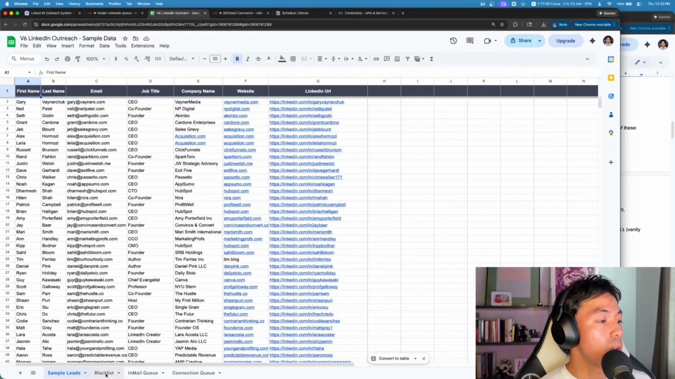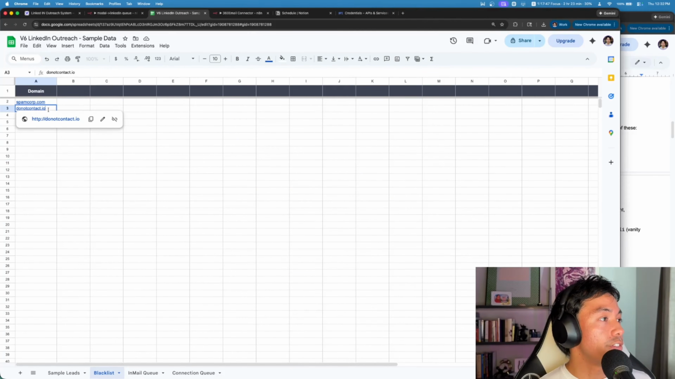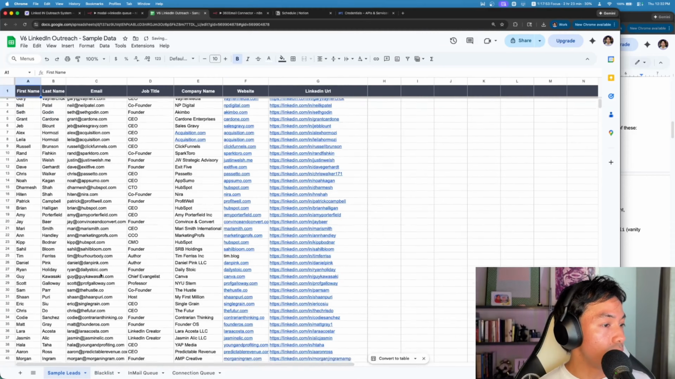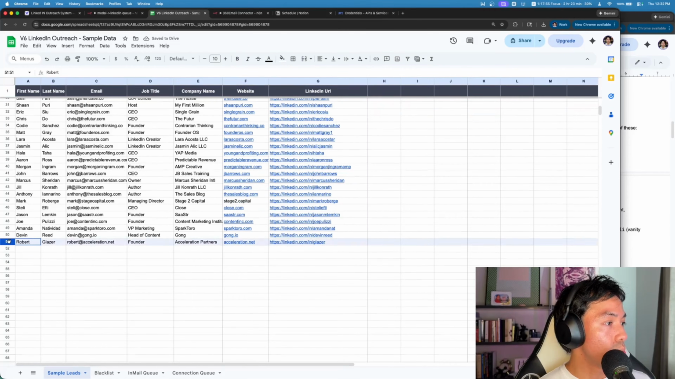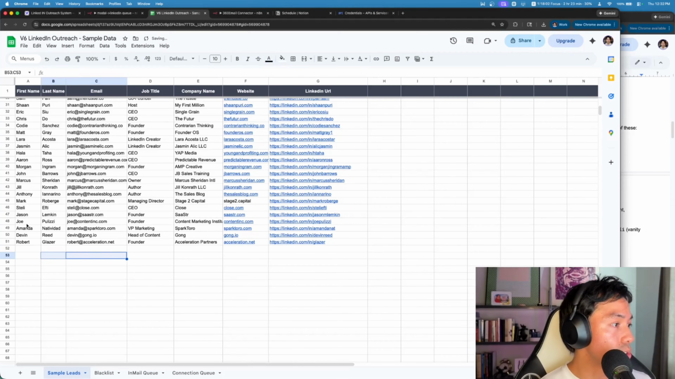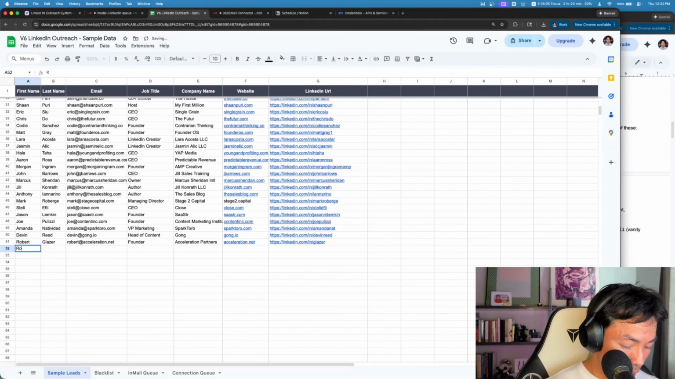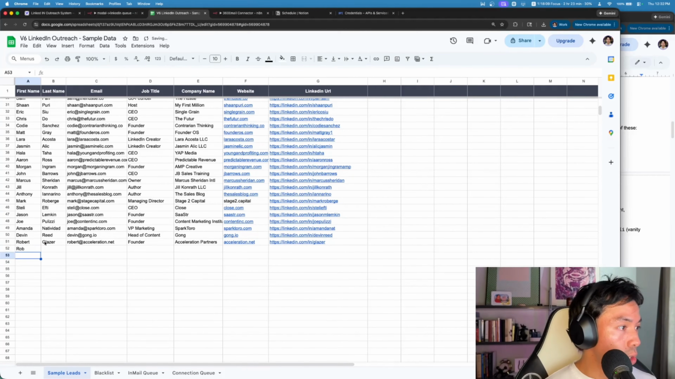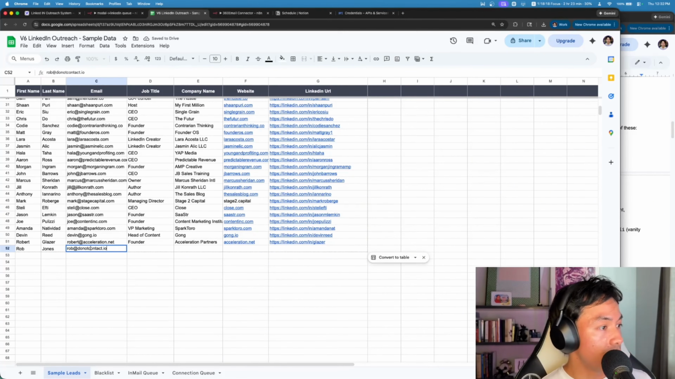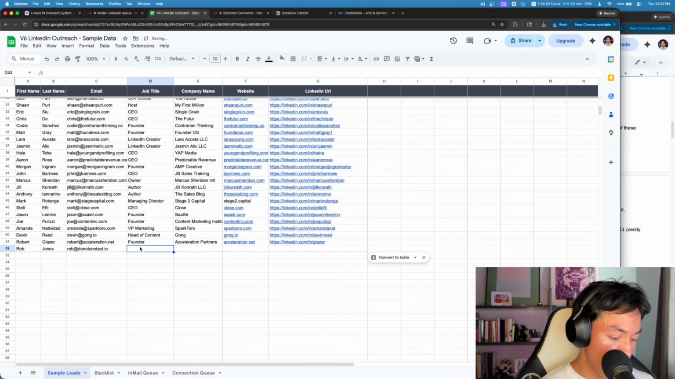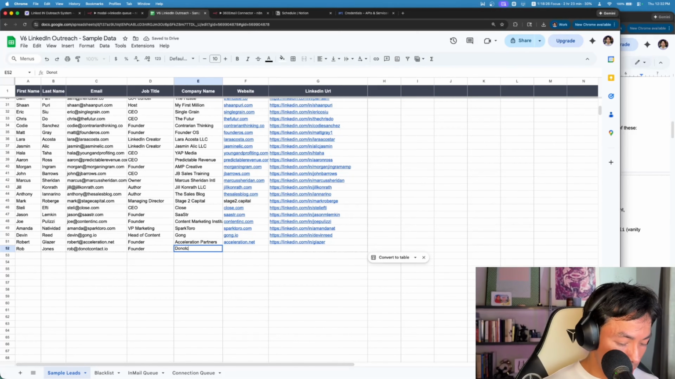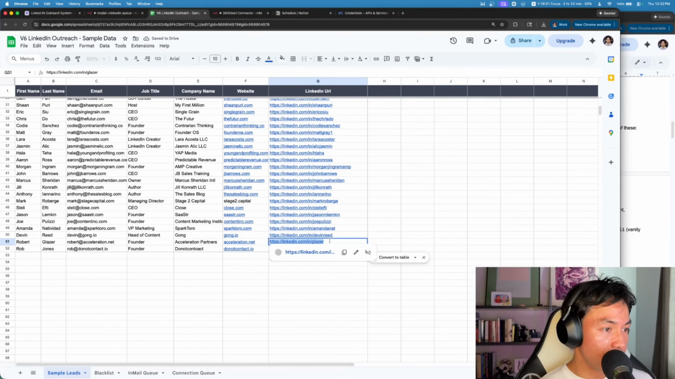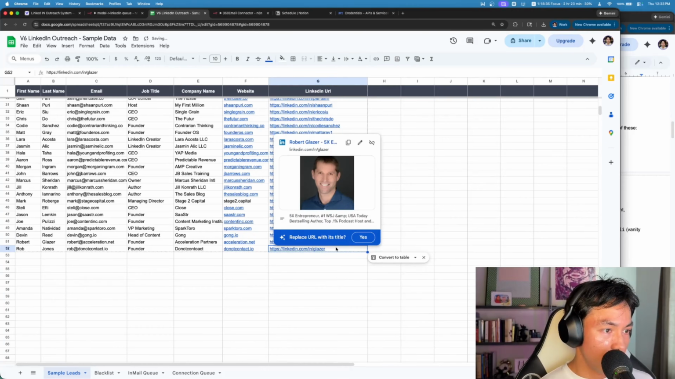But what I want to do now is take one of these fake domains, and just to show you how this works, I'm going to create a fake lead. It's going to be a completely fake lead. So why don't we do Rob Jones, and then we'll do Rob at the band domain. We'll do founder. Company name would be do not contact. And then we'll do a fake LinkedIn. So let's see what happens.